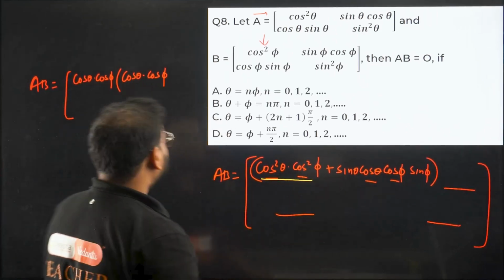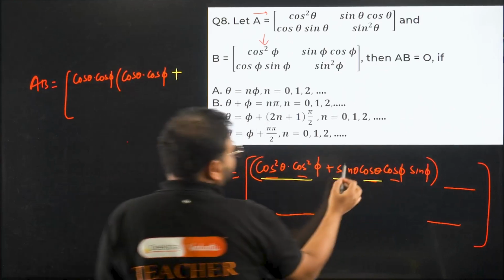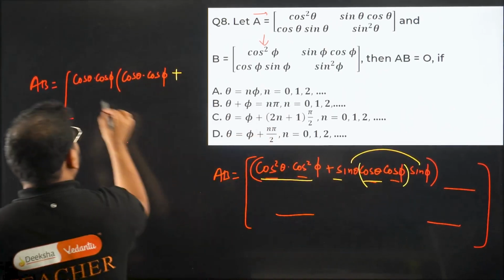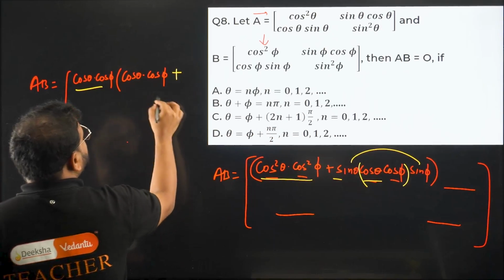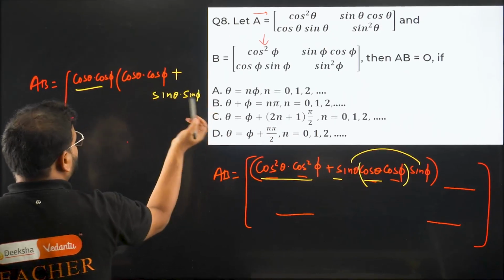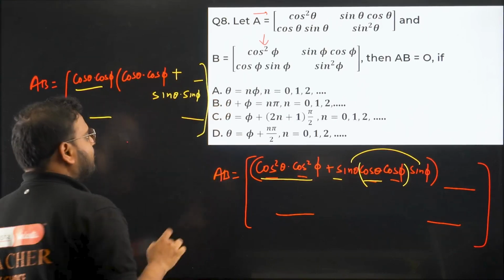Then comes a plus sign, and we have over here sin theta sin phi, because you've taken this part common, right? You've taken this side out, so you get plus sin theta and sin phi. And of course there are more terms over here also, and there's one term over here.